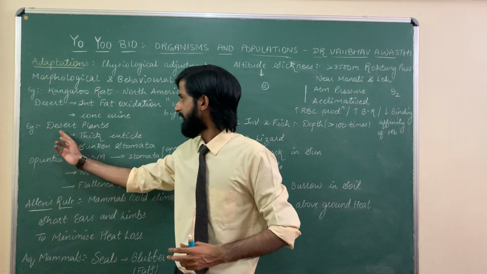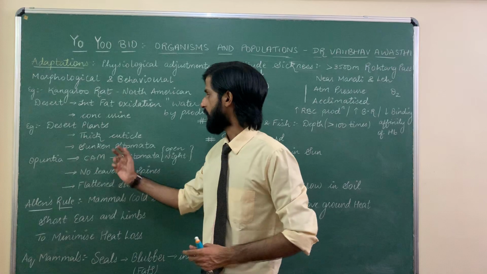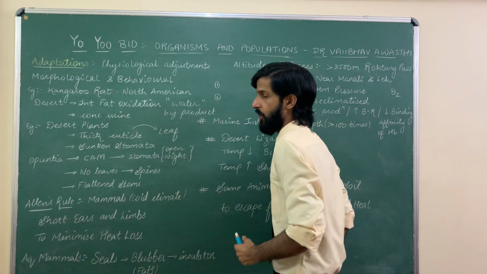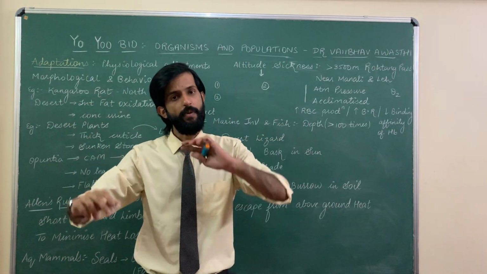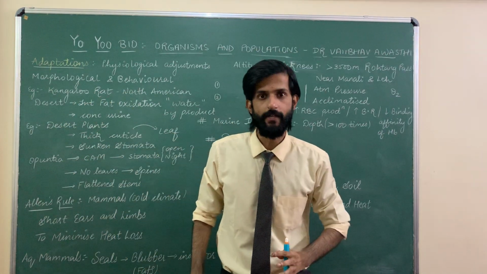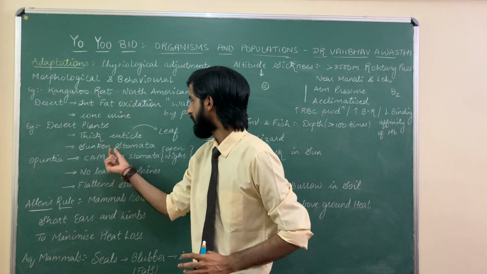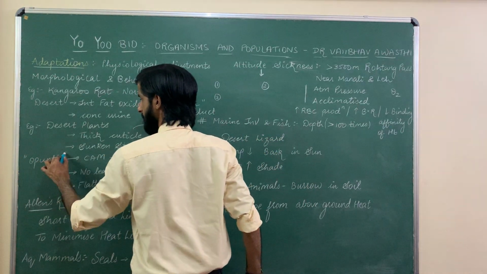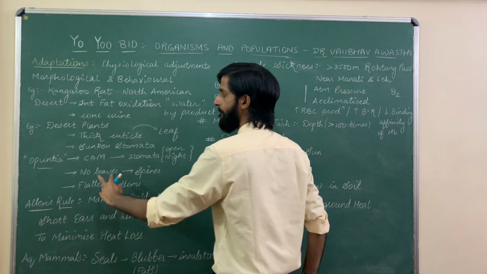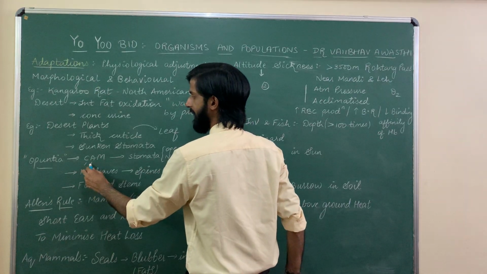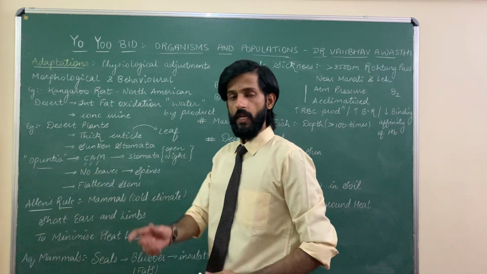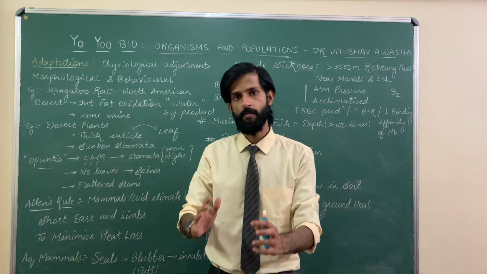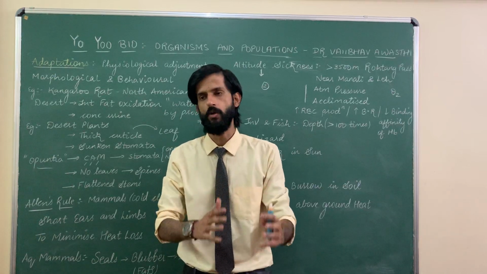Next, many of the desert plants, they have thick cuticle. Cuticle is the covering which is present on leaf. So thick cuticle on leaf prevents excess loss of water, that is transpiration. Secondly, they have sunken stomata. Some of the desert plants like Opuntia follow CAM pathway, crassulacean acid metabolism. In a photosynthesis lecture, I am going to talk in detail about CAM pathway. For now, just remember the full form, crassulacean acid metabolism.